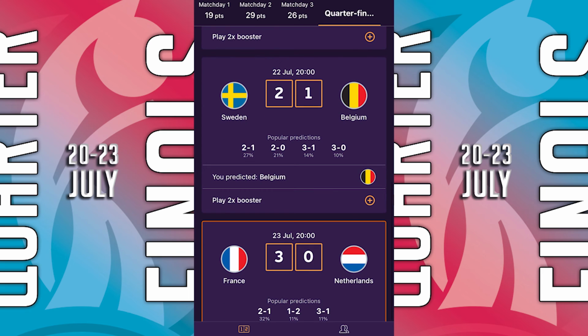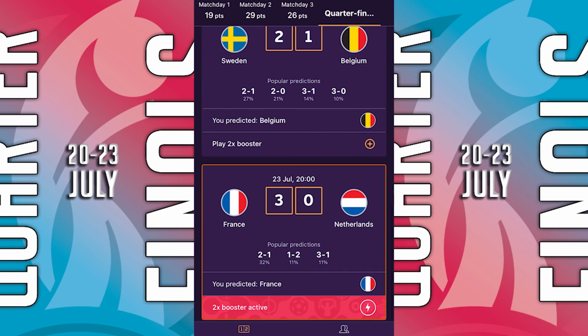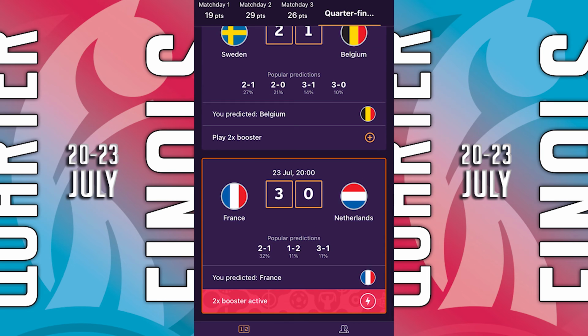I was surprised, as I thought I was swaying towards Belgium, but since Sweden's on a good run, that's why I went for Sweden. In the France-Netherlands game, I said 3-0, and no one has agreed with me in the popular predictions. Again, it's one of the top 3 predictions in this one, so there could be people agreeing with me. But 11% are saying 3-1, 32% 2-1, and 11% 1-2 to the Netherlands. So that game actually has the most variation in the score predictions, I guess.